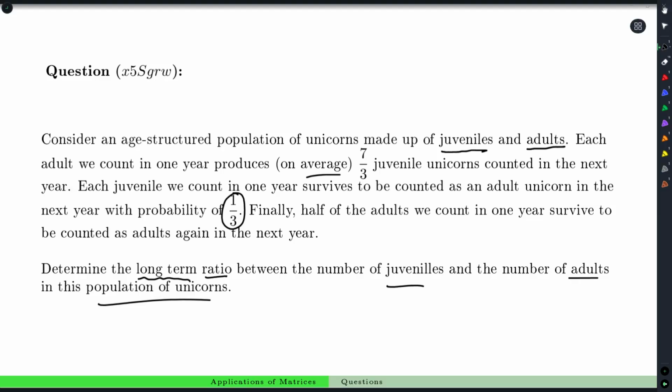Let's see if we can turn the wordiness of the problem into a proper model. Then we can start talking about long-term and generalizations. So we're going to have 2 populations. Let's let x of t, it doesn't have to be x, it could be p for population, or actually, let's have some fun. Let's make it a vector u of unicorns.